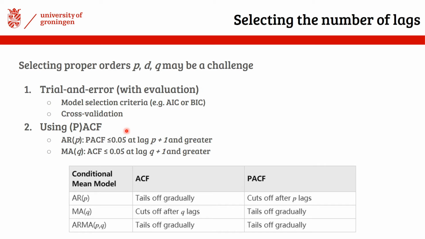Alternatively, we can make use of the autocorrelation function and the partial autocorrelation function. Using these functions is a relatively easy way to detect the order of an AR or MA model, as we have seen before. However, for the ARMA model, the autocorrelation function and the partial autocorrelation function will decay slowly to zero. For complex datasets, the first approach is usually preferred, so making use of the model selection criteria such as AIC or BIC. Especially when we have multiple datasets, since it's easier to perform minimization than visual inspections of the two different autocorrelation functions. And maybe good to know, empirically the value for p and q should usually be 3 or less. However, this is not a strict condition.